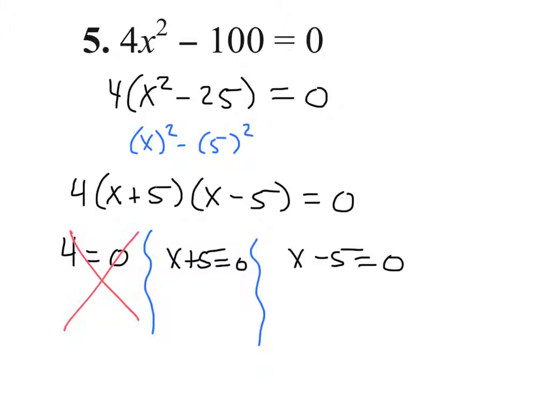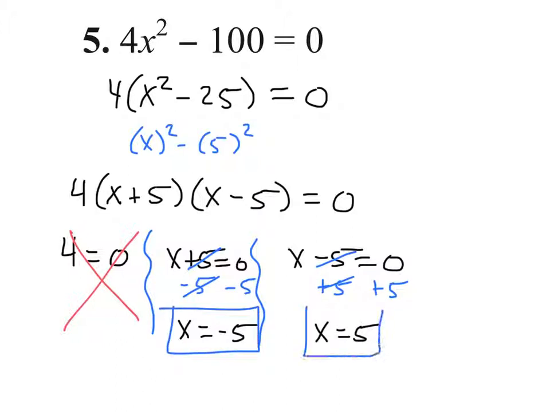X plus 5 equals 0. Well, we must subtract 5 from both sides. So x equals negative 5. Our next little equation, x minus 5 equals 0. Add 5 to both sides. X equals 5. There's our two answers.